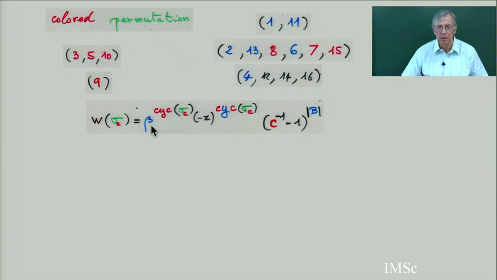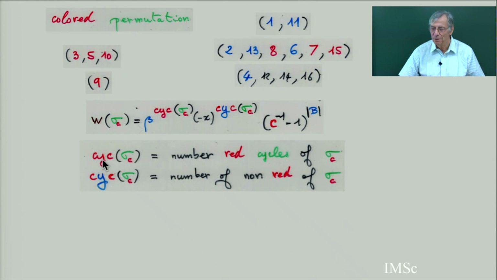And so I get this weight, beta to the number of red cycles, minus x to the number of cycles of the... So you see, this means red cycle, this cycle in red. And this is a mixed cycle in red and blue. So this is the new cycle I have constructed in the bijection. And here the weight is only for the number of blue points.